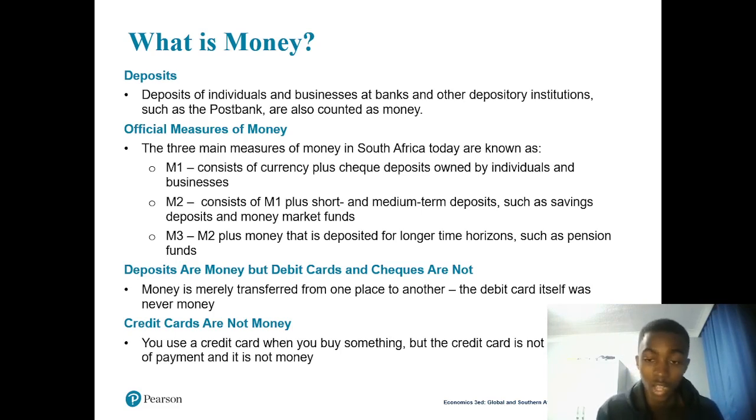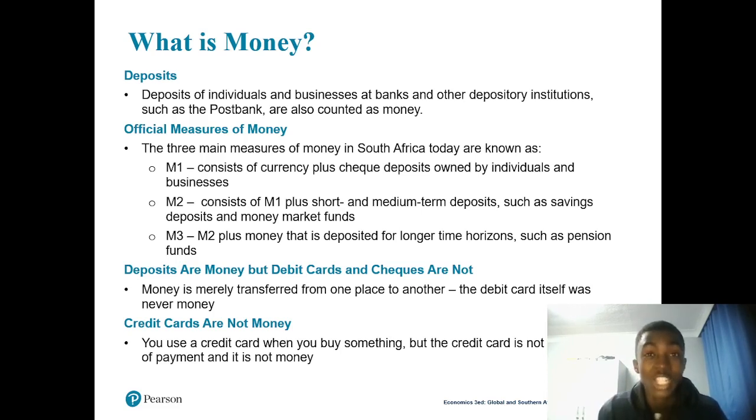If you come to me and I write you a check, like, okay, let me give you 1 million right now, and I just write a check and give you the check, that check is actually not money, because I just wrote the check and I haven't transferred the money into your account yet, right? So the check is not money. Debit card is not money. And then we also have a credit card, which is not money. Why? Because when you go to buy something with a credit card, they're going to ask you for an ID. So why would we need an ID when we're talking about money? So credit card is not money.